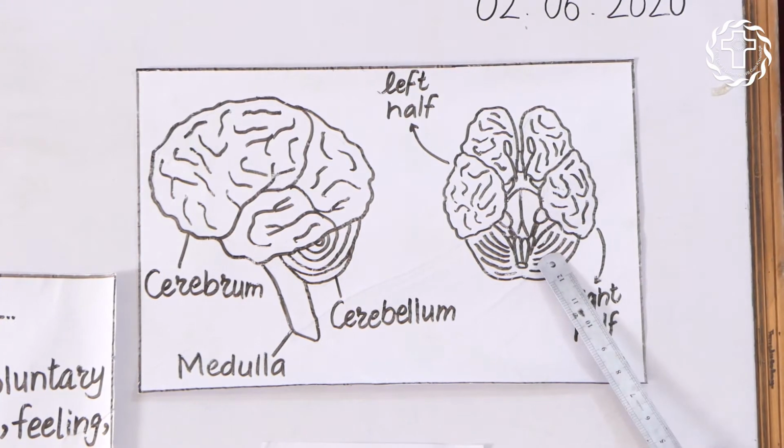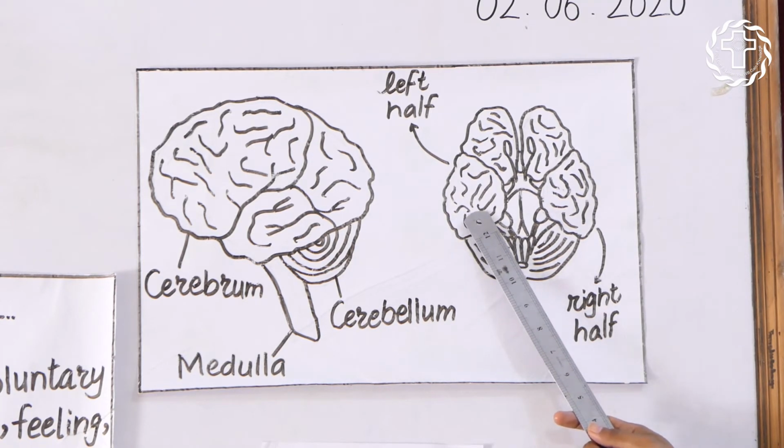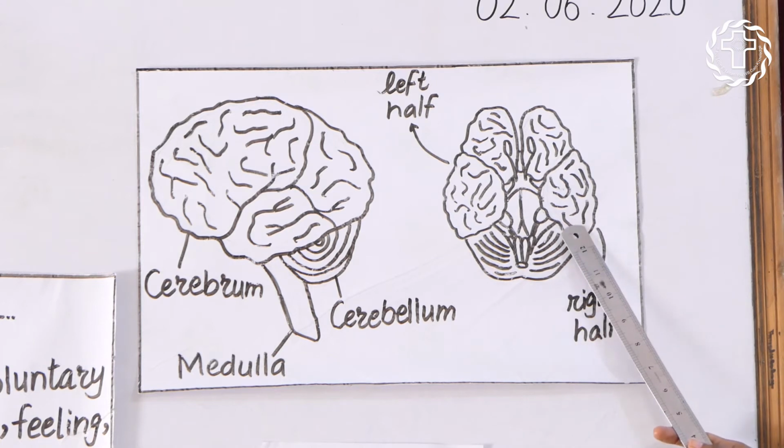This is the picture of the brain. This part is the left half of the cerebrum. It controls the right side of our body. This part is the right half of the cerebrum. It controls the left side of our body.